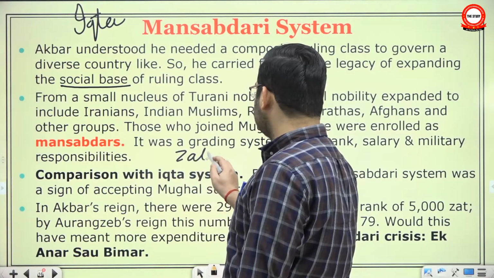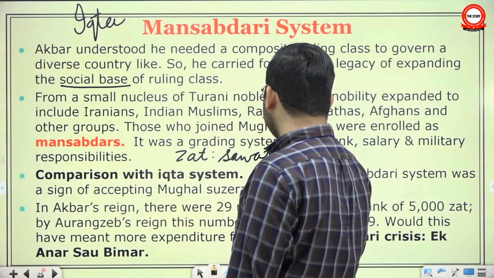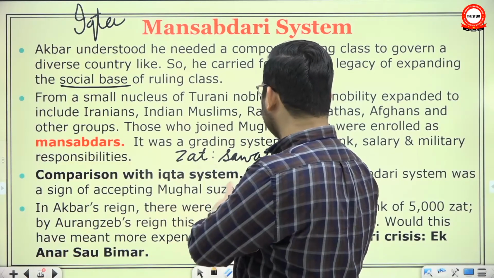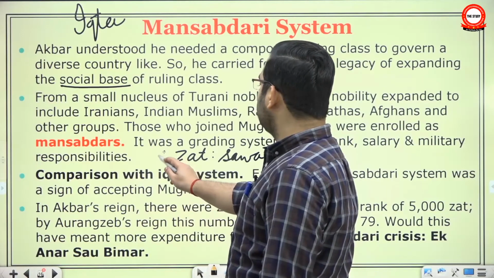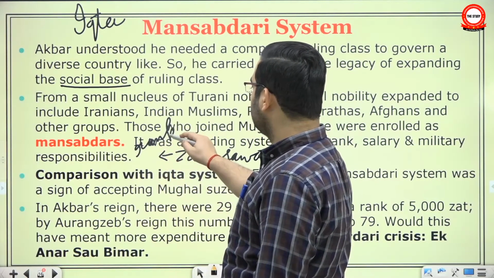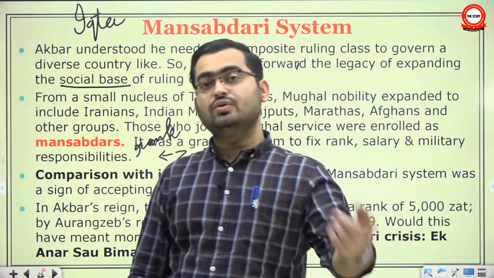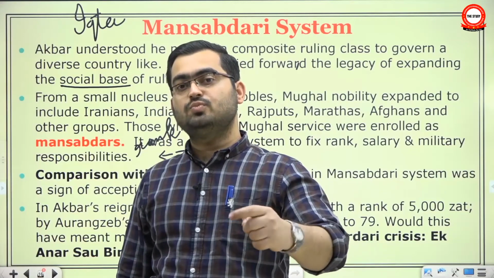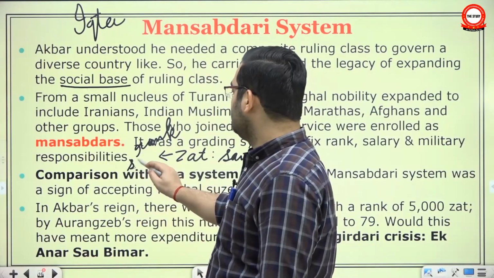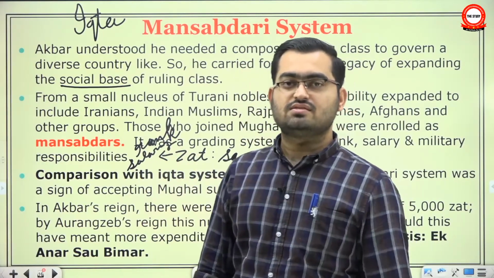You had two ranks, Zat rank and Sawar rank. Your Sawar rank will never be higher than Zat rank. It will be either equal to or less than Zat rank. The Zat rank decided your rank. Like, are you group A officer, group B officer? In group A, are you A1, A2, A3? In group B, are you B1, B2, B3? Such way. As well as your salary. What is your salary, just for being a member of Mansabdari system.